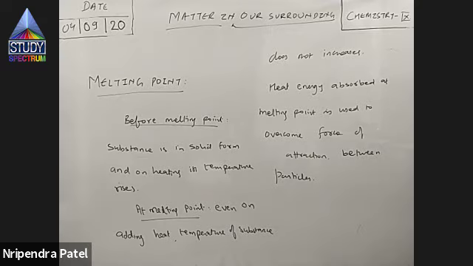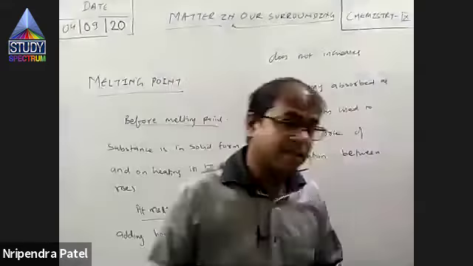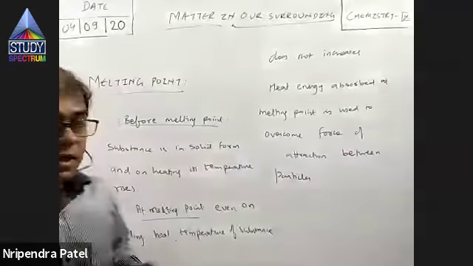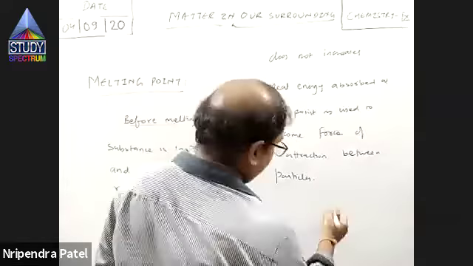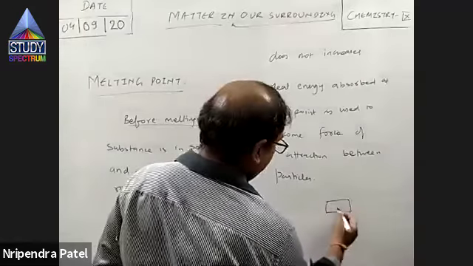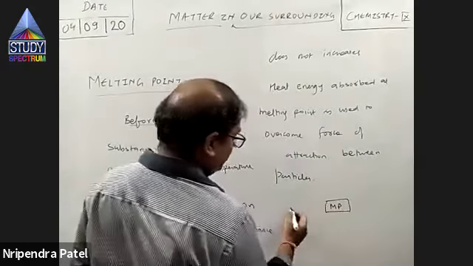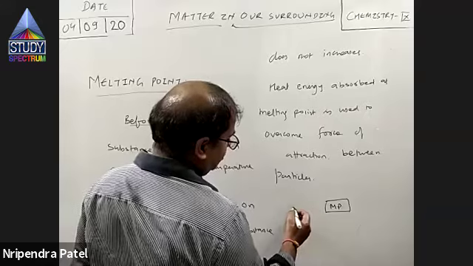So to overcome the force of attraction, more is the force, more is the energy needed. Whatever energy is added before melting point, part of it is used to overcome force of attraction between particles, and part of it is used for kinetic energy. This is melting point. Before melting point, heat added is used for what?